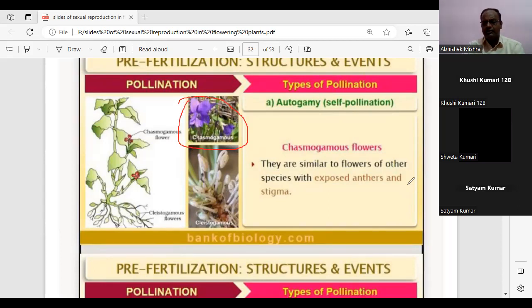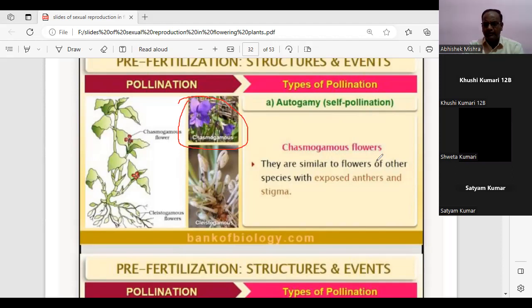Khushi, unmute yourself. This question is for you. I repeat my question, Khushi. If the flower has exposed anther and stigma, which type of pollination is promoted?